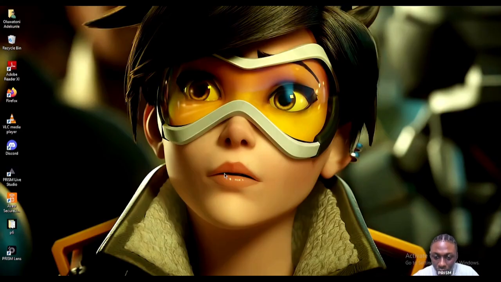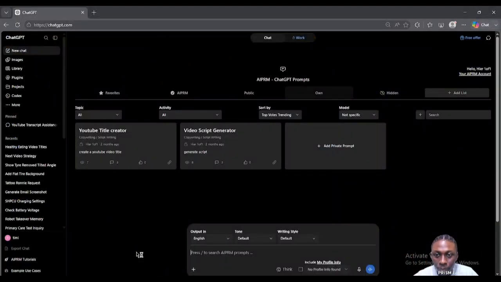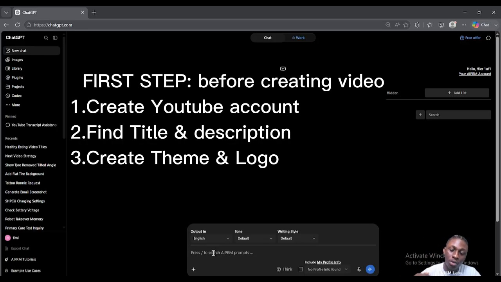So let's get started. Okay, so first of all, we're going to use our browser and we're going to open Microsoft Edge. You can use any browser, honestly. So this is my ChatGPT, right? Now you just go to your chat and then you say, obviously we're building a health channel, so these are the things that you need to set. I'll write a whole list here. You need your YouTube account. You need your YouTube account to have already had its description and everything. You need a logo, you need a theme, and you need a title. So now that you already have all that, we're going to start making the videos.